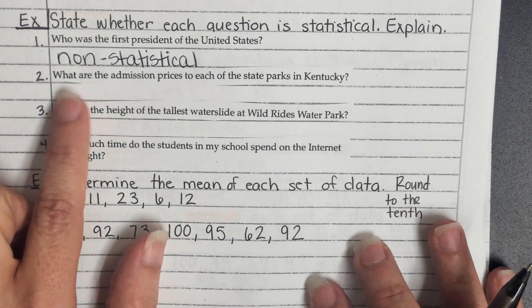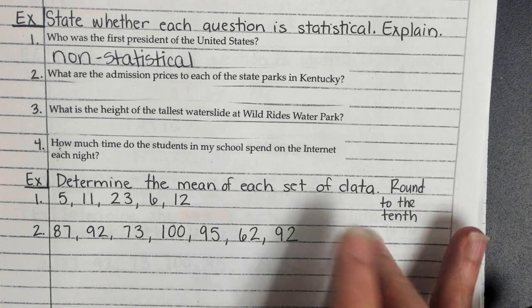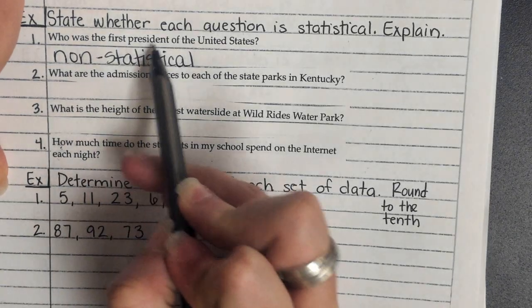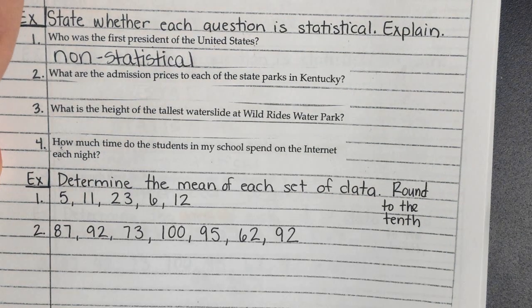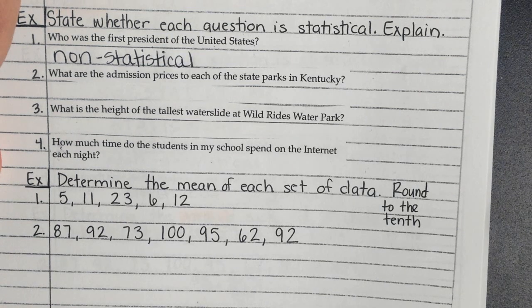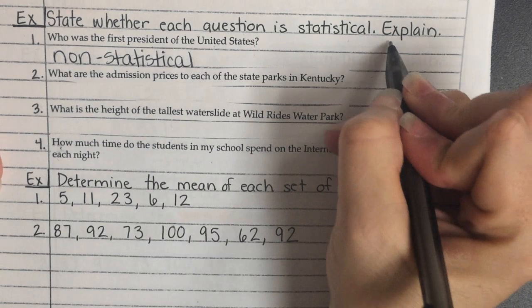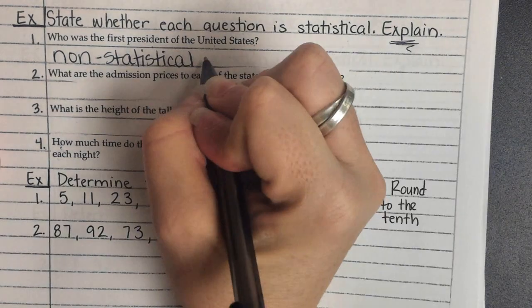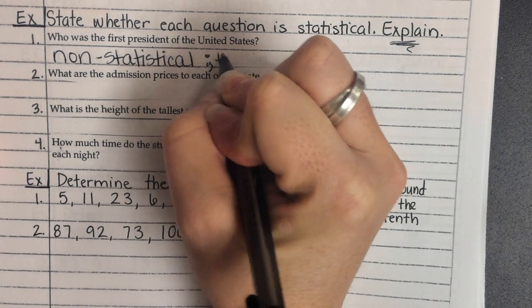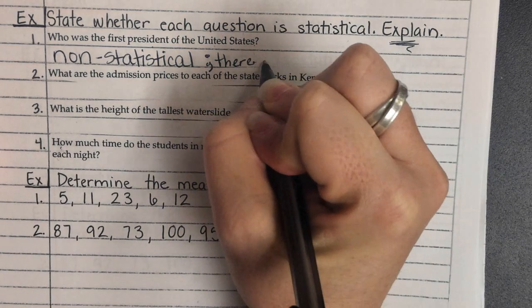So, right now we're talking about what is a statistical question. Like this first one says, who is the first president of the United States? There's only one answer, George Washington. So that's why it's non-statistical. And the reason for explaining is there's only one president. There's only one first president.